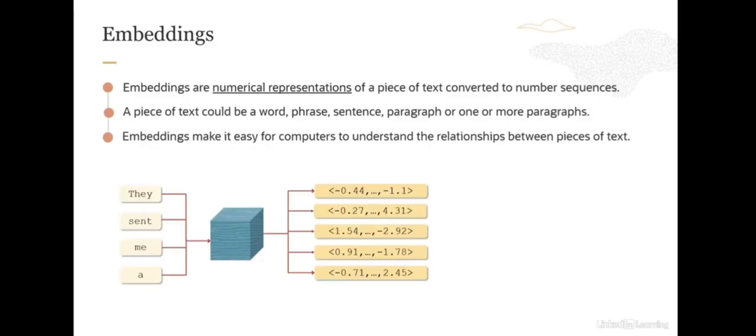So for example, if I have a phrase like "they sent me a", and I send this to an encoder, which is a kind of LLM architecture. Encoders are designed to take that text and convert it into a vector. So you see these 5 vectors. There is a vector for each of the words, and there is also a vector representation for the sentence. That's what the illustration is showing here.